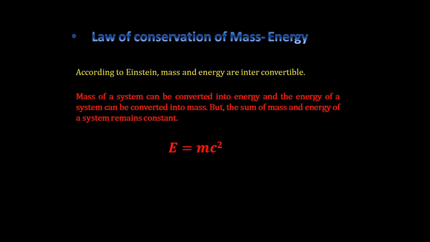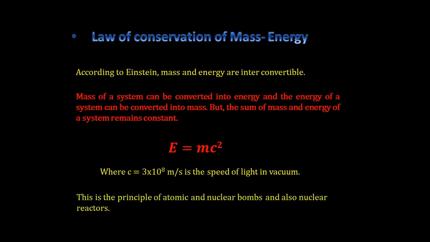The relation between energy and mass is given by the famous equation by Einstein, E = mc², where E is energy, m is mass, and c is the velocity of light in vacuum, which is 3 × 10^8 meters per second. This law is very helpful in designing nuclear reactors as well as atomic bombs. Although the conversion of energy into mass is possible at the nuclear level, at the macroscopic level it is yet to be achieved.